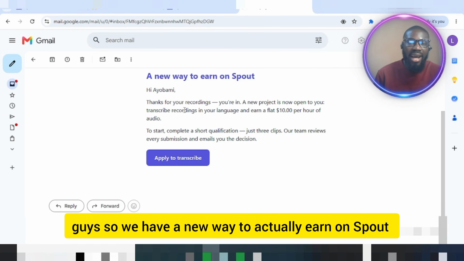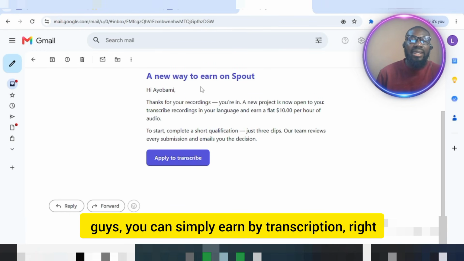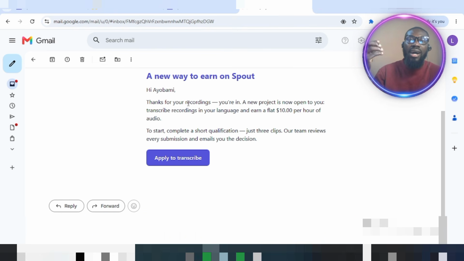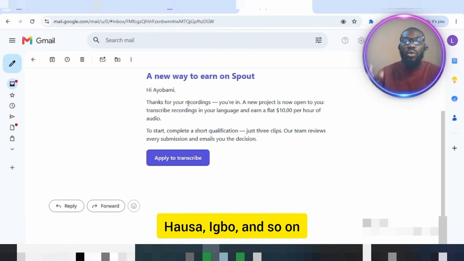Guys, so we have a new way to actually earn on Spout. So guys, you can simply earn by transcription, right? So you simply want to transcribe audio maybe in your language, Yoruba, Hausa, or Igbo and so on.